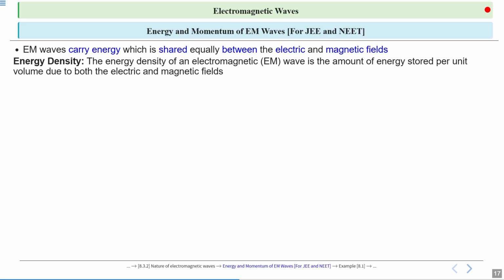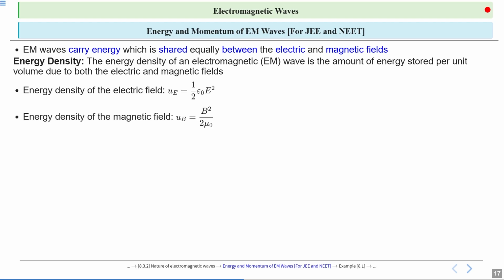Energy associated with the electric field and energy associated with the magnetic field in an electromagnetic wave is the same. And what is the energy density of an electromagnetic wave? It is the amount of energy stored per unit volume due to both electric and magnetic fields. So the energy density of the electric field is given by UE, which is equal to half epsilon naught E square.